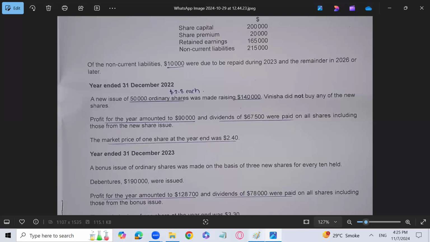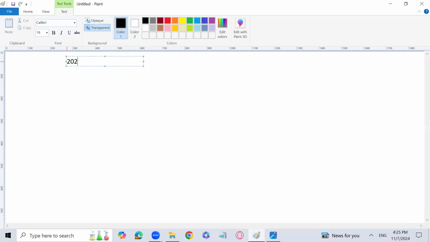So the requirement which was in the question, I'm writing the requirement first. For 2022, you have to find the same things, and for 2023, you have to find the same things. Number one is non-current liabilities. Then you have to find retained earnings, right? Then you have to find earning per share for both years. Then you have to find price earning ratio. If I'm not wrong, maybe that is not required. Let me check it out. Just a minute. Yes, it is there. Price earning ratio.